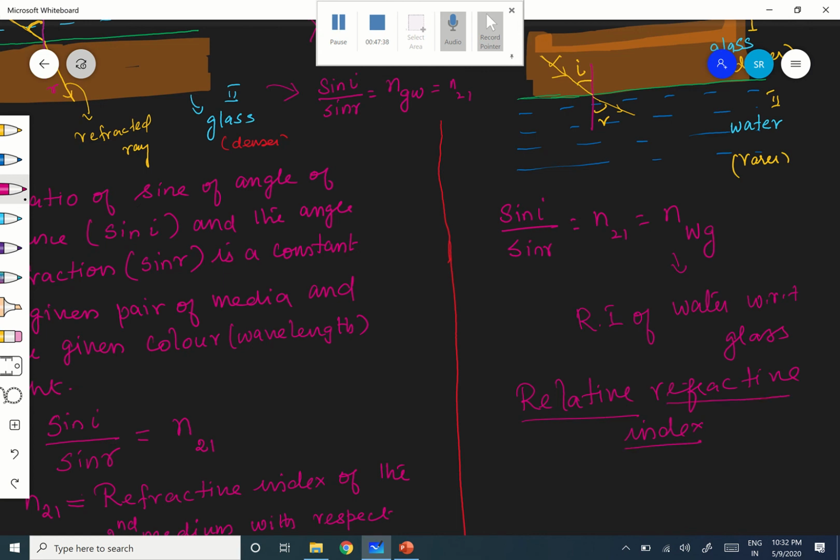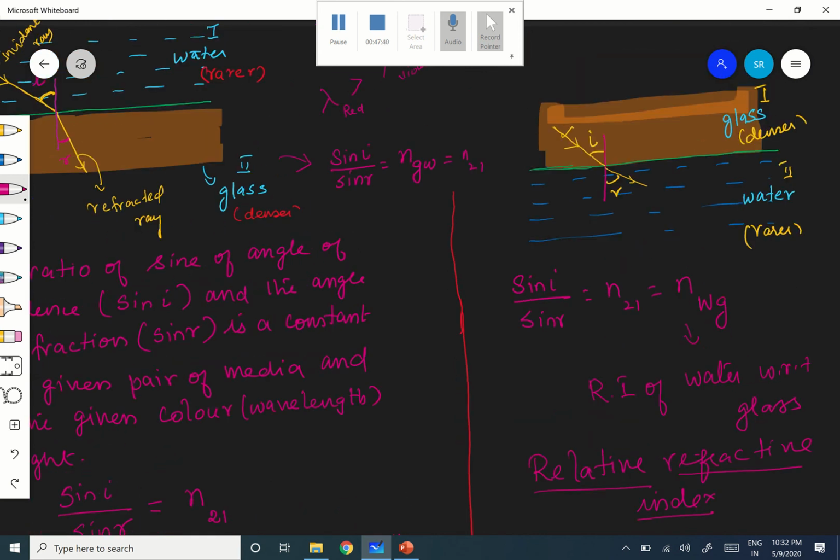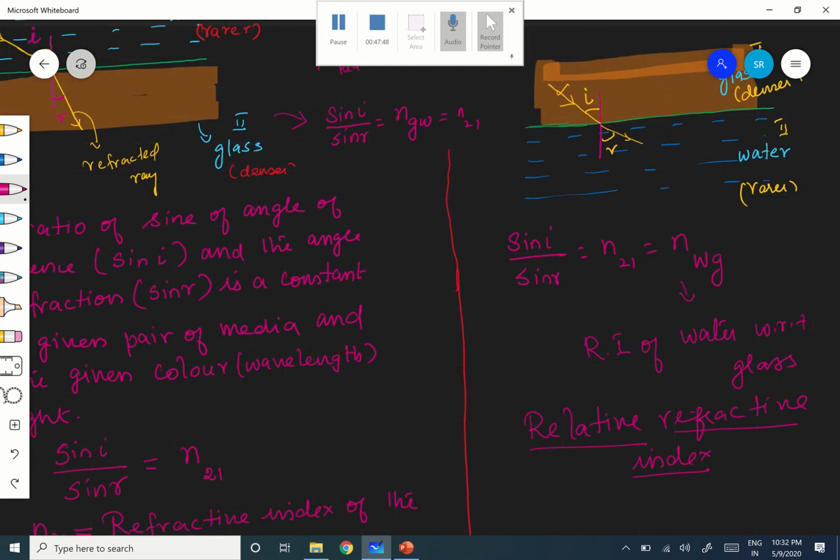Here it is between water and glass. It is the relative refractive index of water with respect to glass, and the other one is the relative refractive index of glass with respect to water. Both are called relative refractive index. Hope you are following, right?